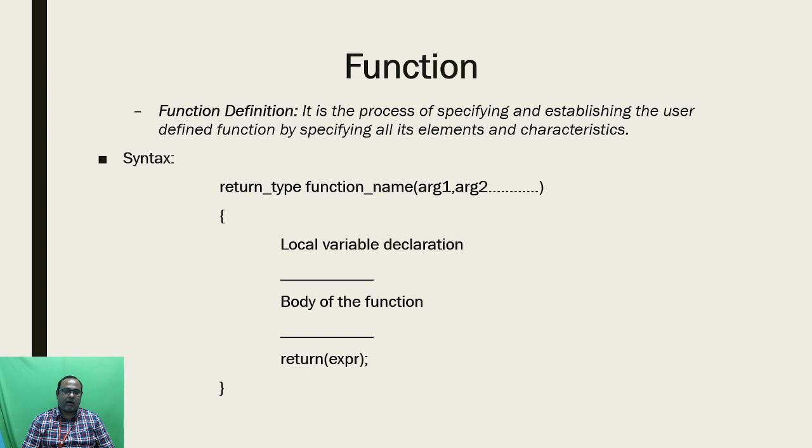First, at the top of the function we need to mention the return type and the function name, and then you need to mention the parentheses. Inside the parentheses you should mention the arguments that you are going to use for the particular function, and after that you should have an open brace. Inside this function definition you can use some local variable declaration, body of the function, return statement, etc. And finally you need to close the function definition with the open and close braces. Like this you can mention the function definition.